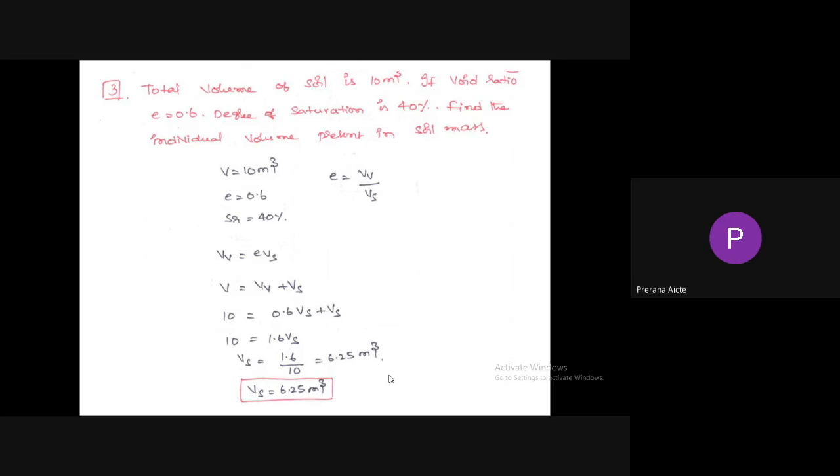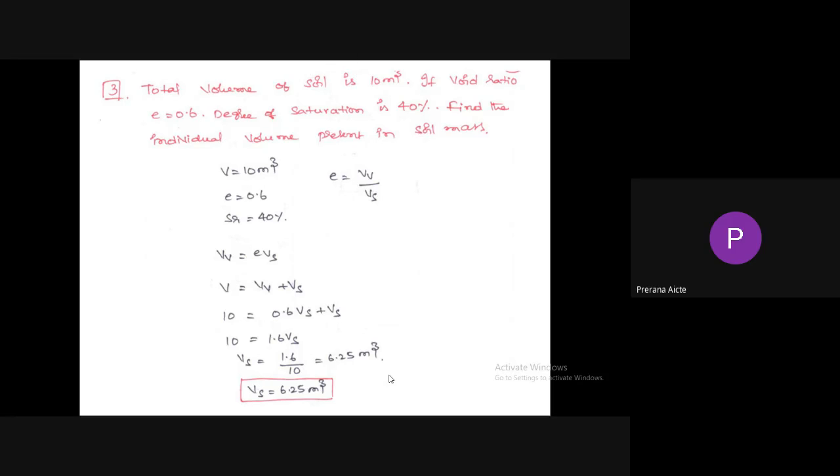So E equal to the ratio of volume of voids to volume of solids. So from the equation, volume of voids equal to E into volume of solids. So total volume is equal to volume of voids plus volume of solids. Here I am taking volume of voids as 0.6 into volume of solids, E into volume of solids. E equal to 0.6. Total volume equal to 10.